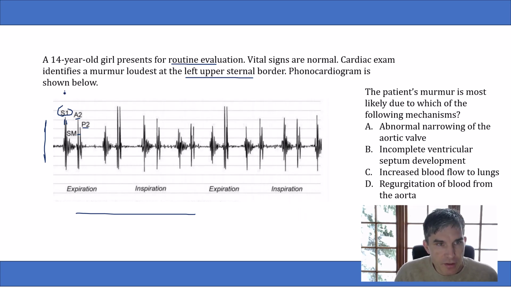So what they're showing you is the first heart sound here and the second heart sound here, which has two components. And then between these two heart sounds, there's a systolic murmur. That's all this junk here in the middle. So they're showing you the two heart sounds and the murmur depicted on a phonocardiogram.